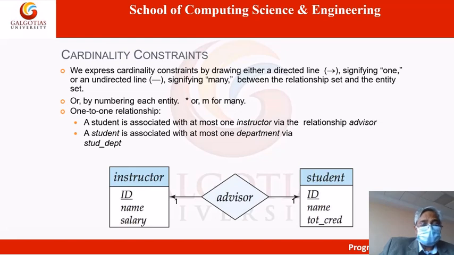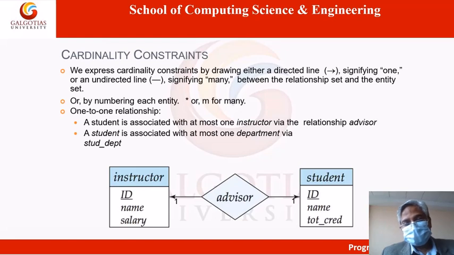Now what are these? An instructor may have different attributes. It may have its ID, its name, its salary. Similarly, a student can also have different attributes: their ID, their name, and their total credit, meaning how many credits they have achieved or are studying right now.